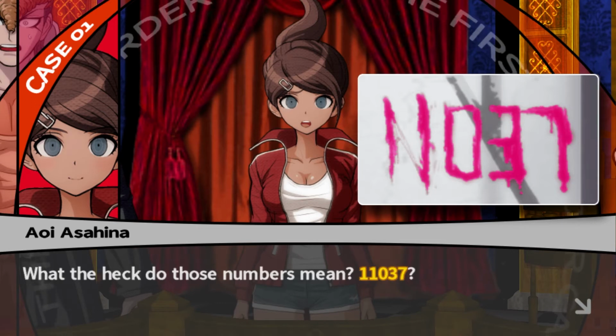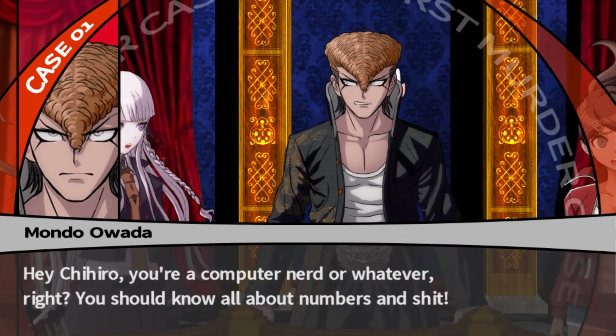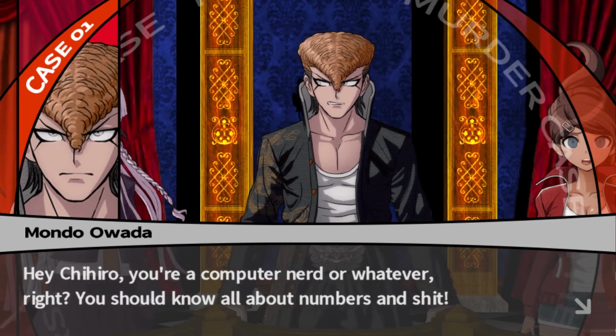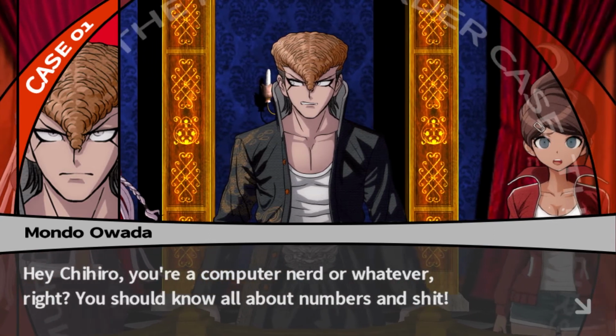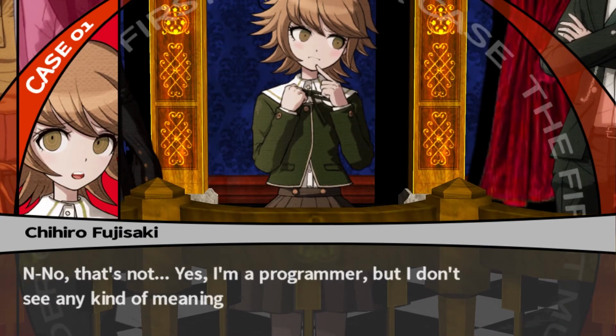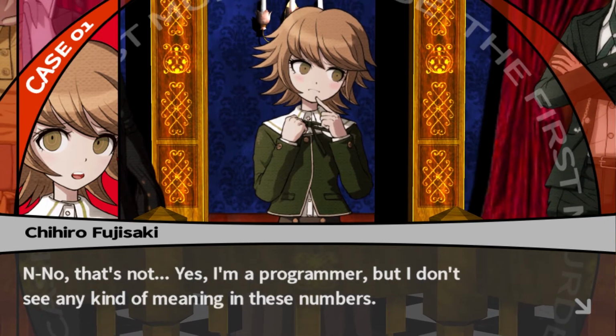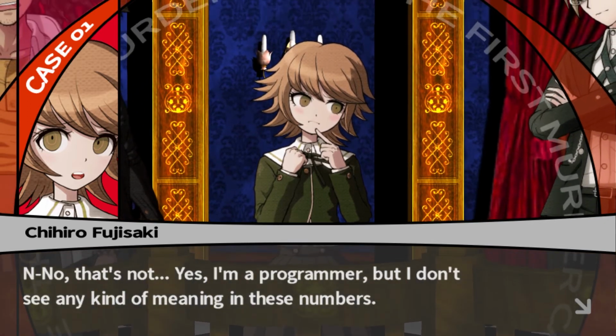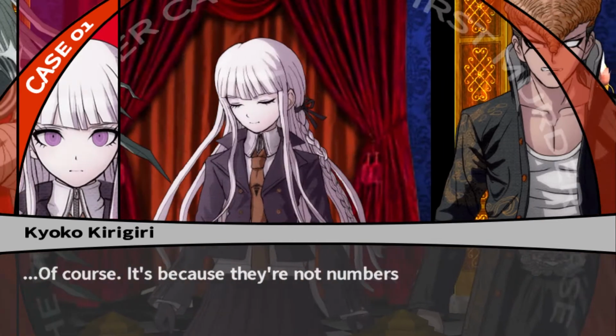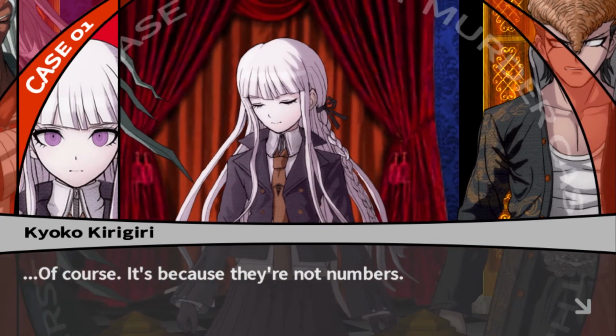11037? Hey, Chihiro. What does it mean? You're a computer nerd or whatever, right? You should know all about numbers and shit. No, that's not... Yes, I'm a programmer, but I don't see any kind of meaning in these numbers.